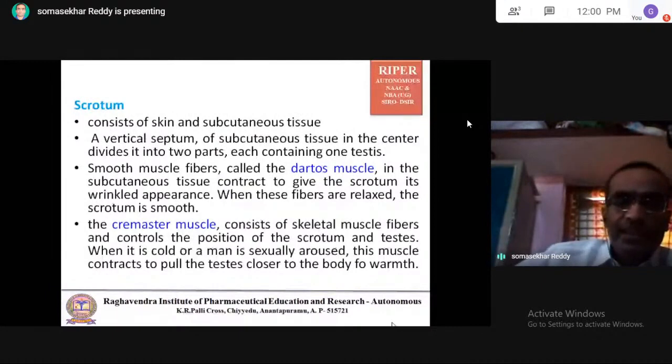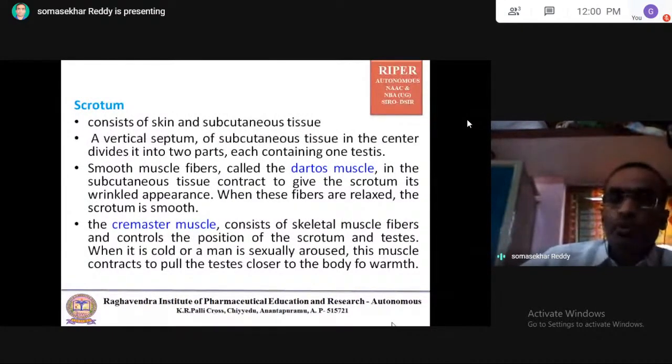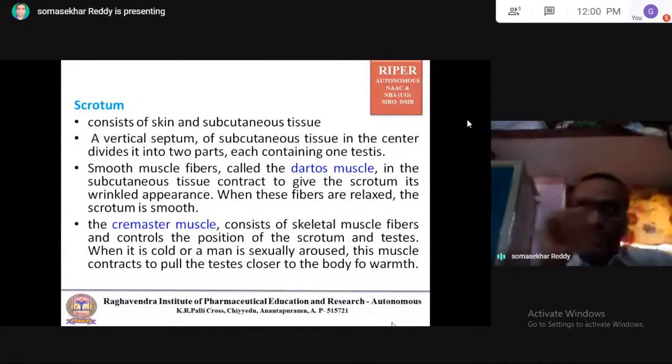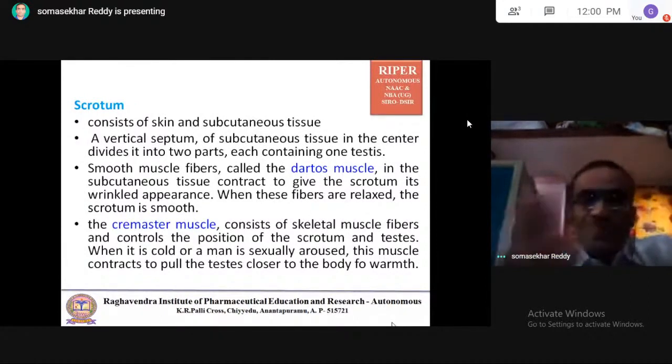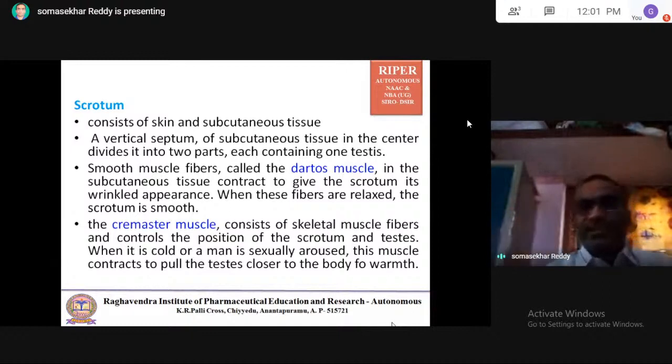A vertical septum of subcutaneous tissue in the center divides the scrotum into two parts, each containing one testis. Very important. So the scrotum has a vertical septum, and that vertical septum divides it into two parts. Each part consists of one testis.